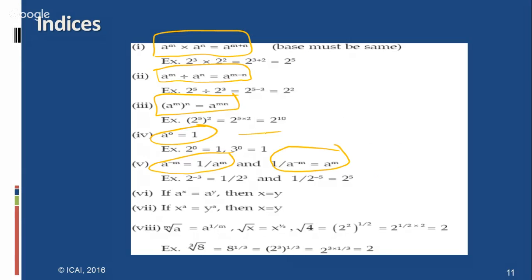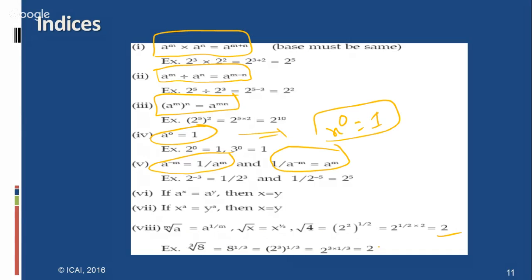And in most of the cases, x to the power of 0 equal to 1. Here this is the base, this is called the exponent, which is equal to 1. And the mth root of a can be written as a to the power of 1 by m. The xth root of a can be written as a to the power of 1 by x. Root of 4 equal to square root of 4, equal to 4 to the power of 1 by 2, which is 2.